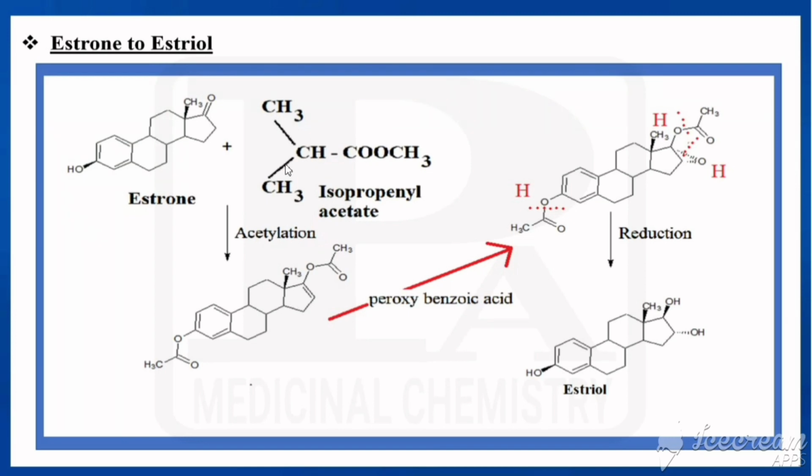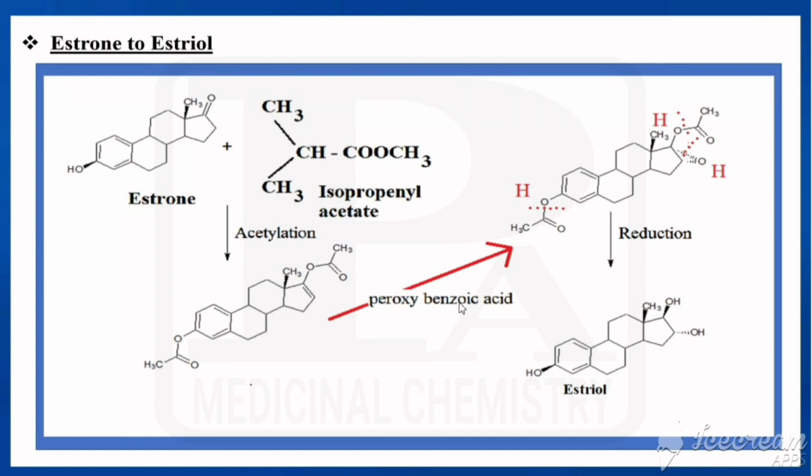So by using isopropenyl acetate, what happens? These two positions, the third and the 17th, would be acetylated. Already we have oxygen here, and with that we add the acetyl group. So the acetyl group is added to the oxygen. That's why this bond moves from here to here. So we got that. Now we add peroxybenzoic acid.